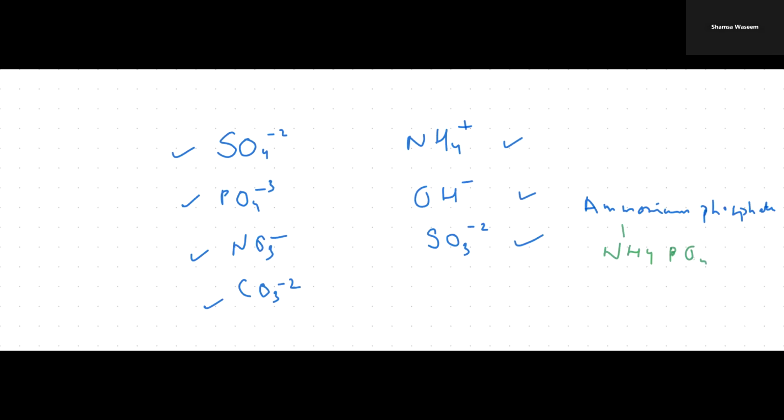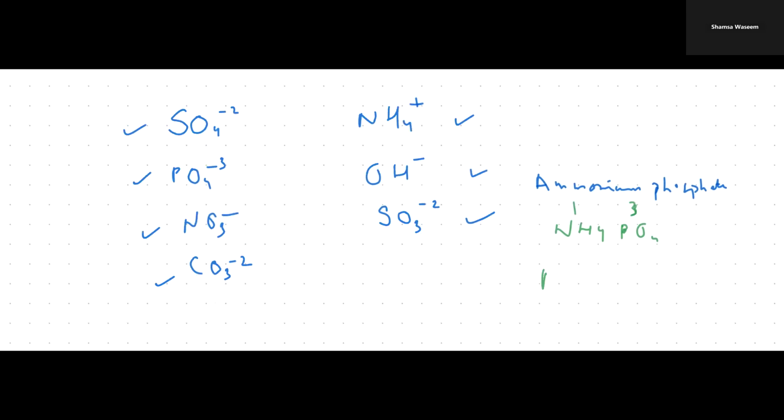Whenever you're multiplying any polyatomic ion, you need to write it in brackets and then multiply. Okay, because it doesn't mean N3H12, no, actually you are going to multiply the full polyatomic ion by a number, right? So therefore I'm going to write NH4 in brackets and multiply it by 3. All right, and PO4 is multiplied by 1, so I'm going to write PO4. That's it. So the formula of ammonium phosphate will be (NH4)3PO4. All right, I hope it is clear.